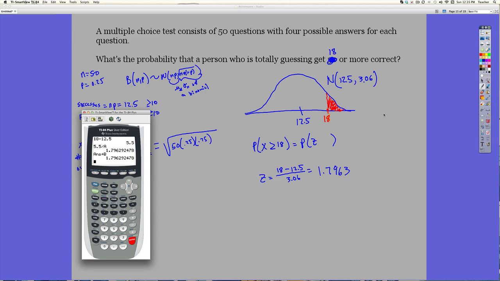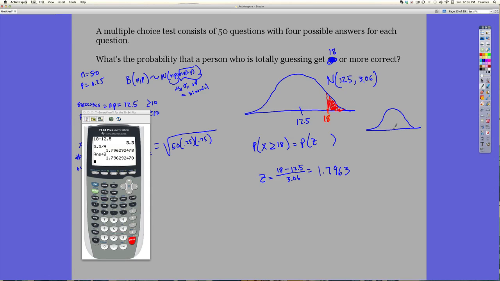Okay, so now I standardized it. So I'm on the Z distribution. Okay, so 0, 1.79. Okay, so I'm going to pick this 1.79 and go pick somebody way over to the right. So let me just put this real quick. I'll just put 1.8. This is going to be normal CDF. And we want to have this number, 1.796. Don't round it as much as you can. And I want to go to a really big Z. So I'm on the other side now.